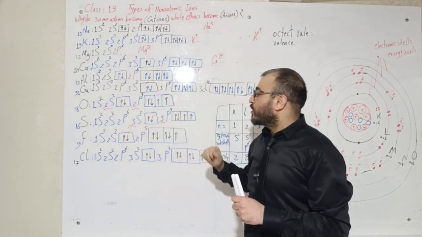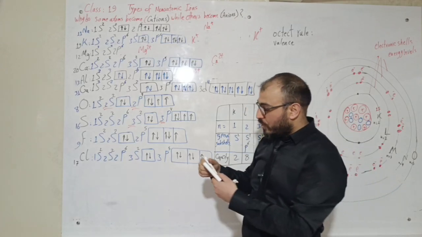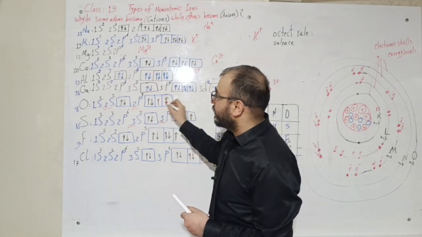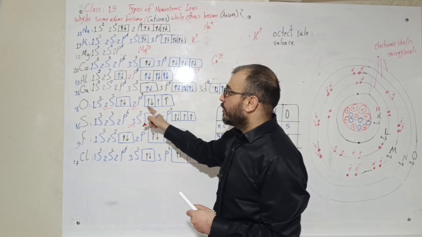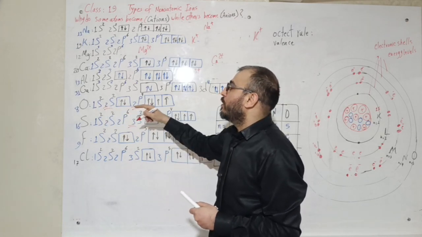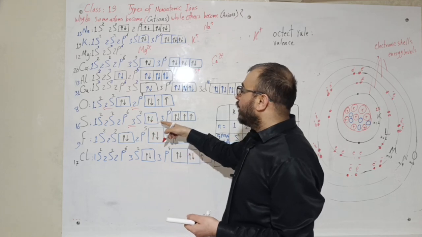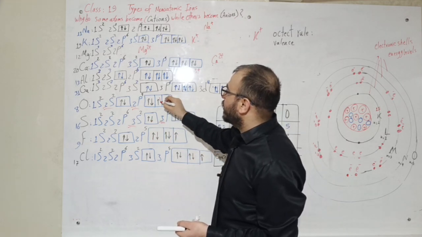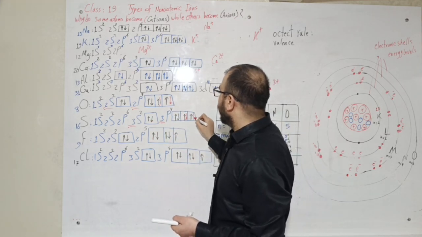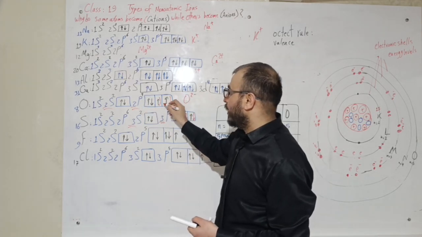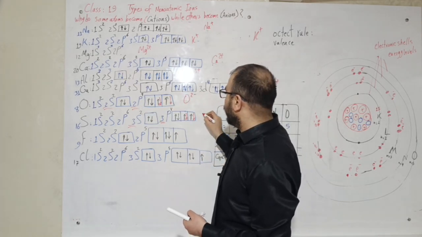So oxygen and sulfur have two options. The first one is to lose 6 electrons each. For example, oxygen will be plus 6, or to gain 2 electrons, which is easier for them. That's why oxygen will be negatively charged, because it gained 2 electrons.